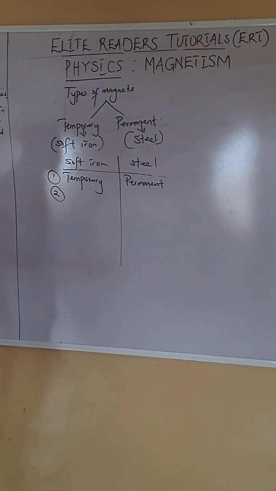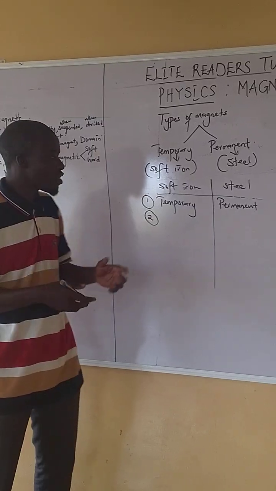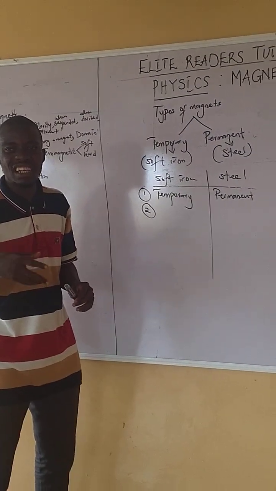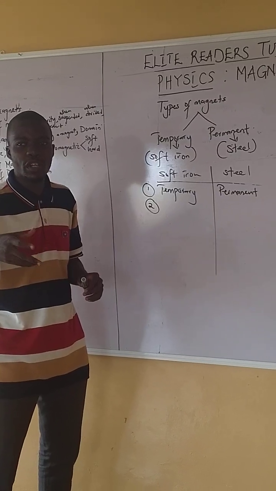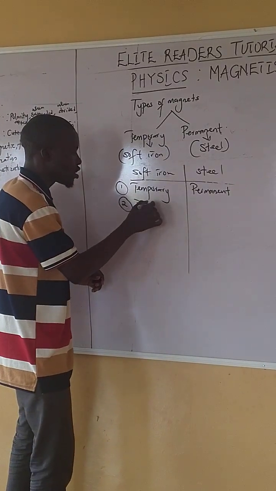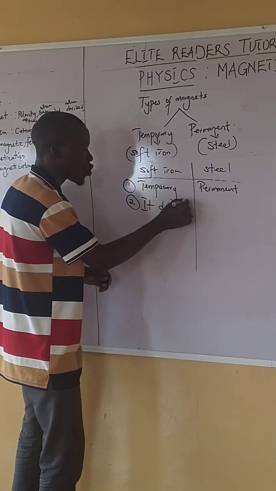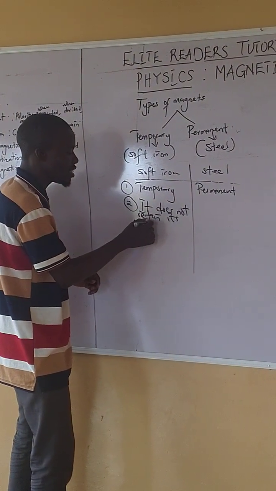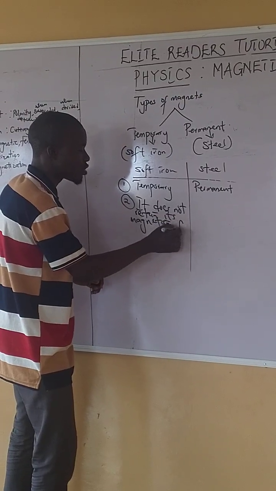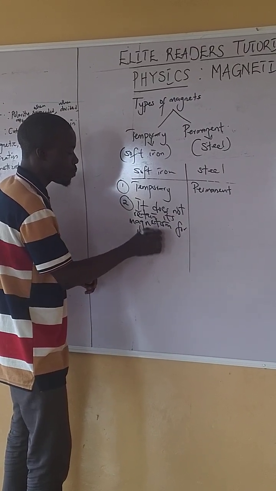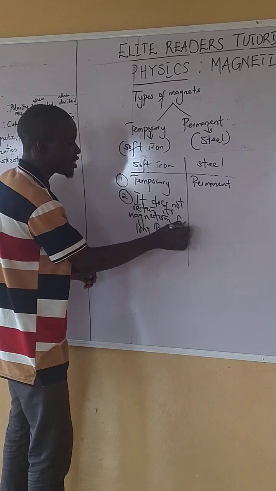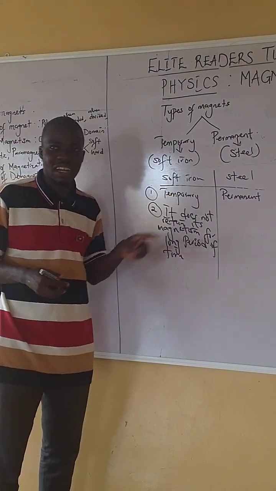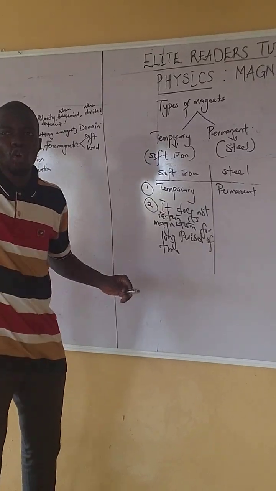From the word temporary, what is temporary? A temporary magnet is a type of magnet which does not retain its magnetism for a long period of time. Soft iron does not retain its magnetism for a long period of time. Why? Because it is temporary.